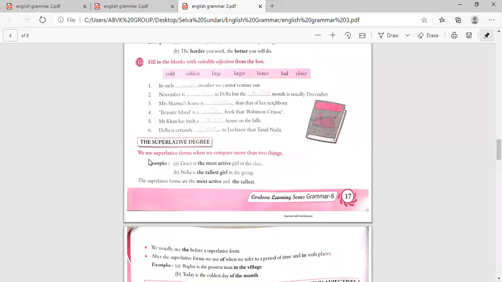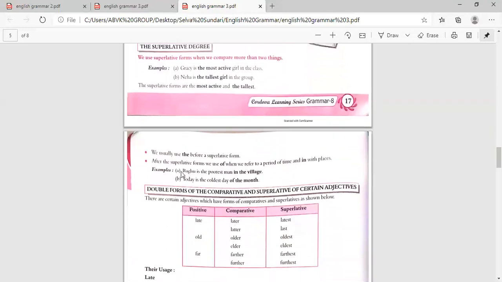Now the superlative degree. We use superlatives when we compare more than two things. Gracie is the most active girl in the class. Neha is the tallest girl in the group. The superlative forms are the most active and the tallest. Now, we usually use the before a superlative form. That is, I told you, the. After the superlative forms, we use of when we refer to a period of time and in with the place.